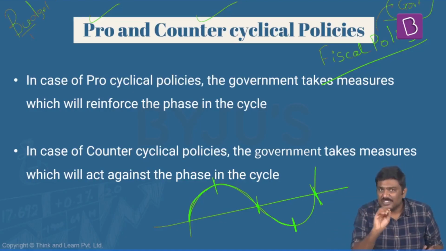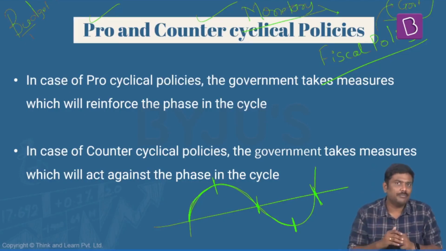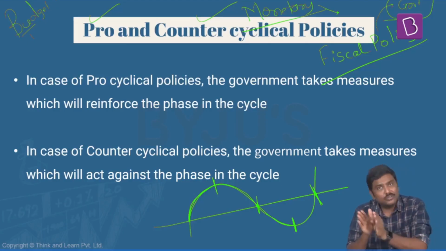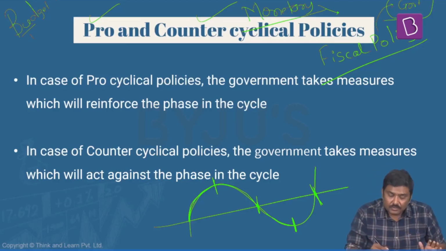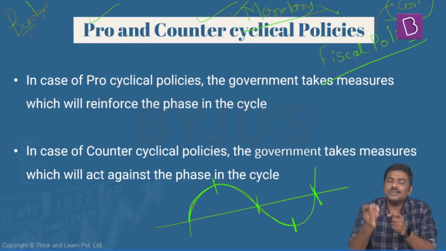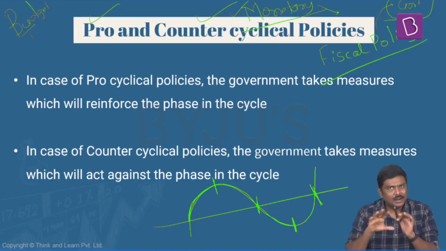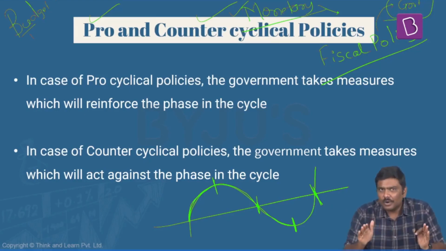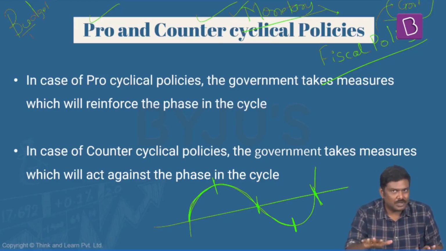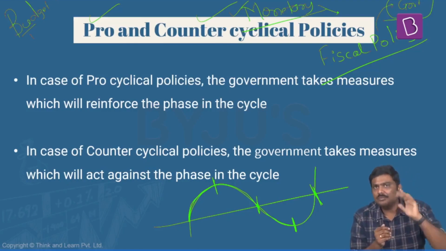So one policy is what? A fiscal policy, and the other policy is a monetary policy. And this monetary policy is the purview of the Central Banker of India. Central Banker of India is the Reserve Bank of India. So Reserve Bank of India forms a monetary policy using which it will either increase the money supply in the system or decrease the money supply in the system. Basic understanding. Later under RBI, we will discuss all the important tools which RBI will use under the monetary policy. Is it okay? So there are two very important policies, fiscal policy and monetary policy.